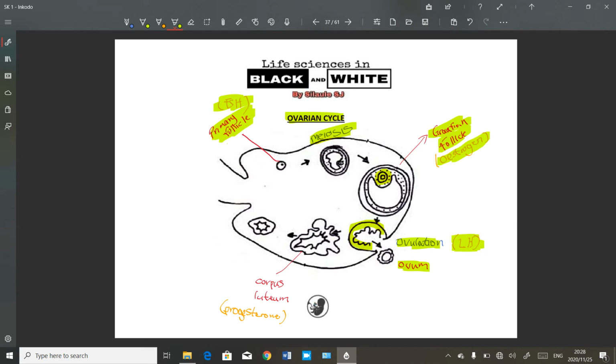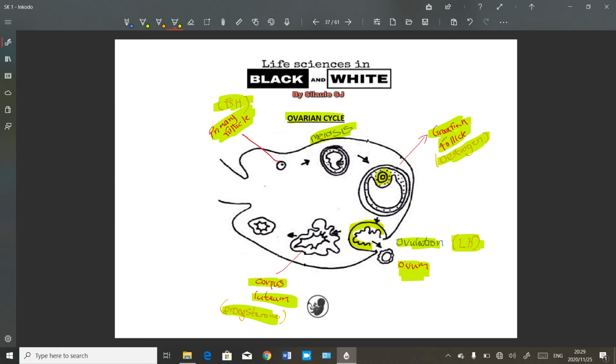Then LH also stimulates the conversion of the remains of the Graafian follicle into the corpus luteum. And then it is the corpus luteum which will secrete progesterone. Then progesterone takes over the function of estrogen and maintains the endometrium by filling it up with blood. So now we have an available ovum.